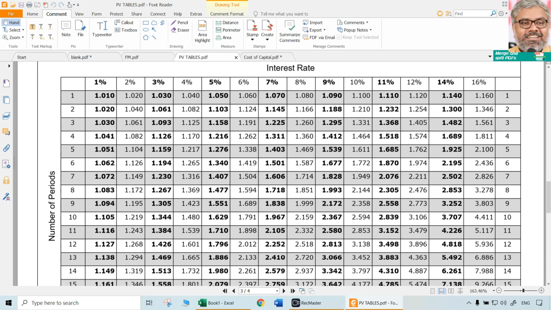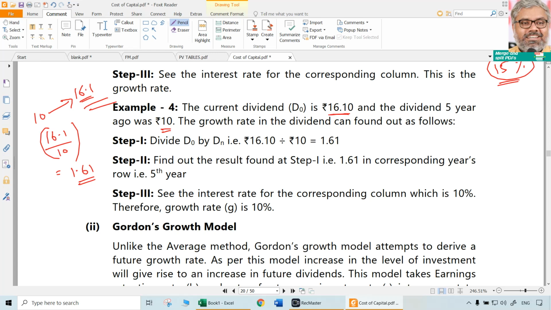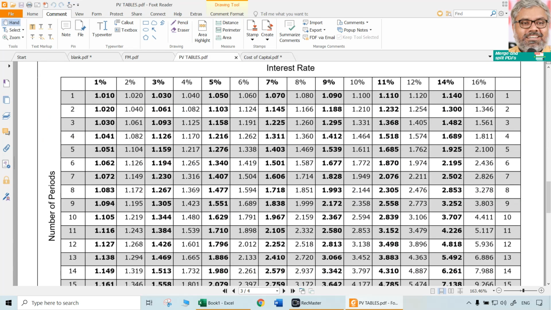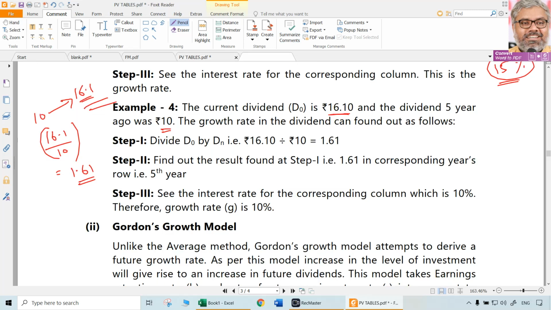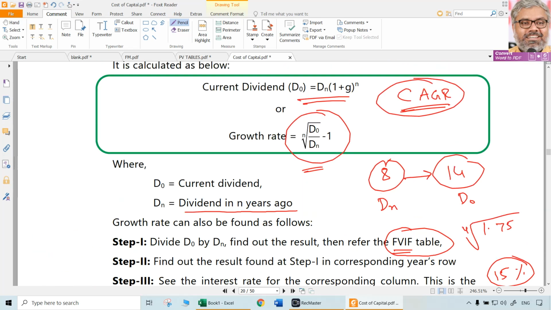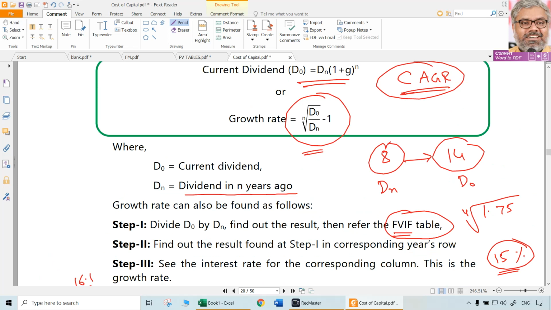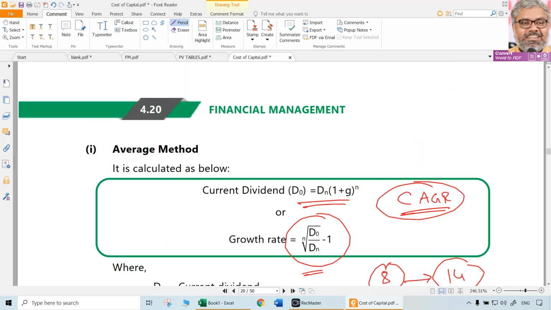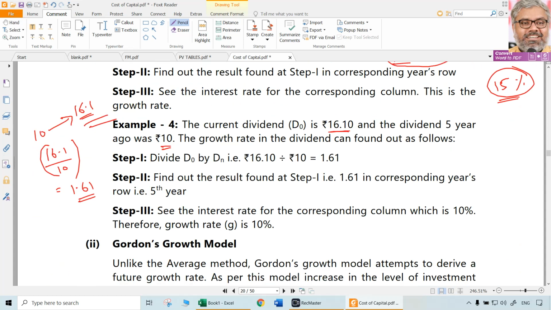FAIF. For how much period are we looking? 5 years. So 5 years, 1.61, where will that be? Yeah, here it is, 1.61 approximately. So 5 years, 1.61 means 10% is the growth rate. Like that it can be calculated by using the tables. Or if it is 4 years, it is easy. You just have to press the square root button twice using this formula. That is possible. Rare, very rare, but possible.